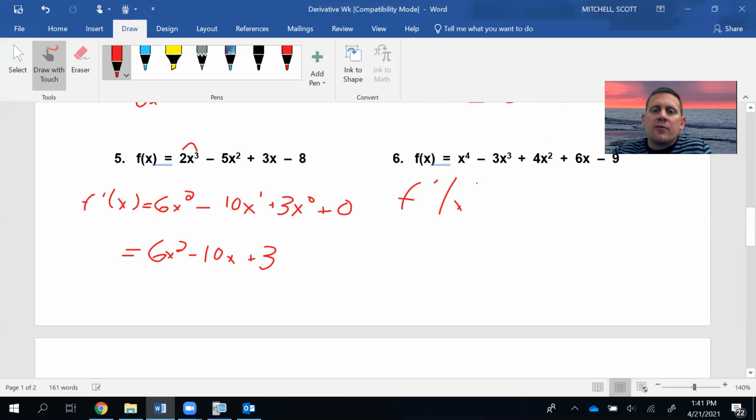And then we need to find f prime of x here. Take your exponent times your coefficient. So that's 4x. Take 1 away. That's cubed. Take your exponent times your coefficient. That's 9. Take 1 away. So it's squared. Take your exponent times your coefficient. That's 8. And there's an x. Take 1 away. You get x to the first. Or you don't even have to write that.